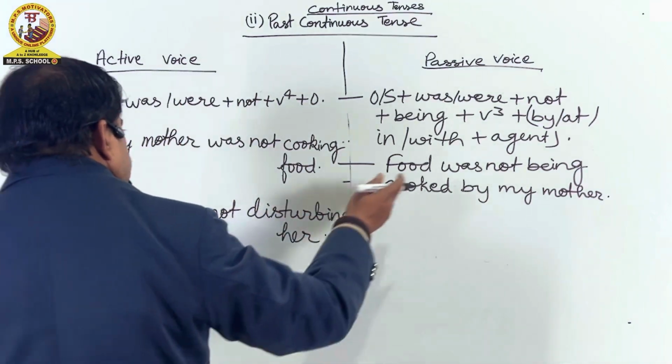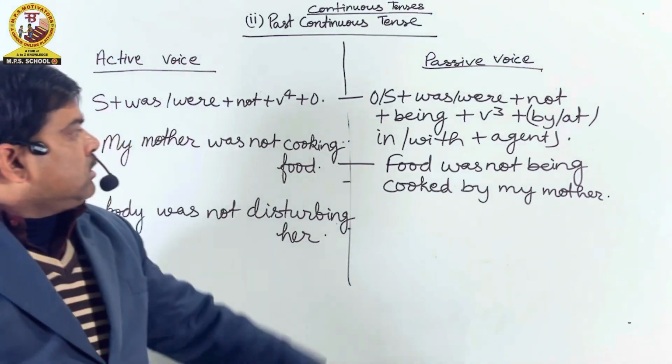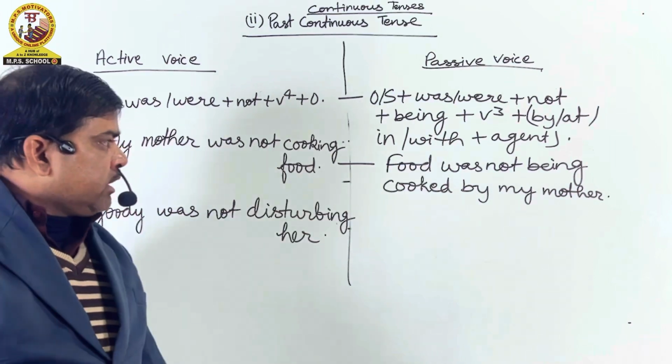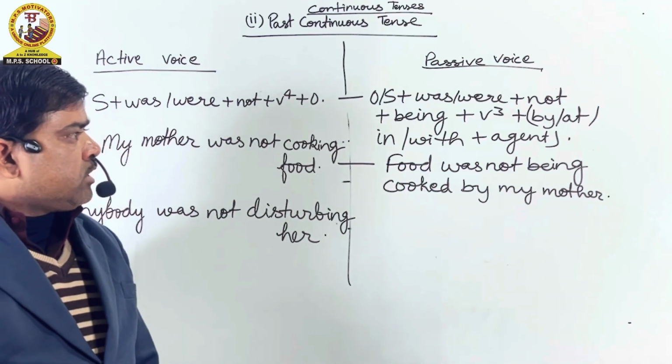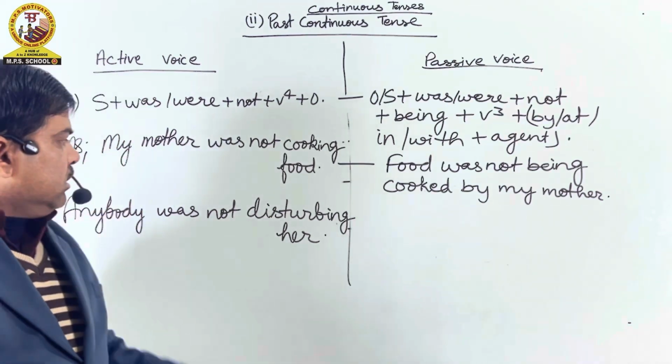First of all, I would like to translate the passive voice of the first example, that is food was not being cooked by my mother. It means भोजन मेरी माँ के द्वारा नहीं बनाया जा रहा था.